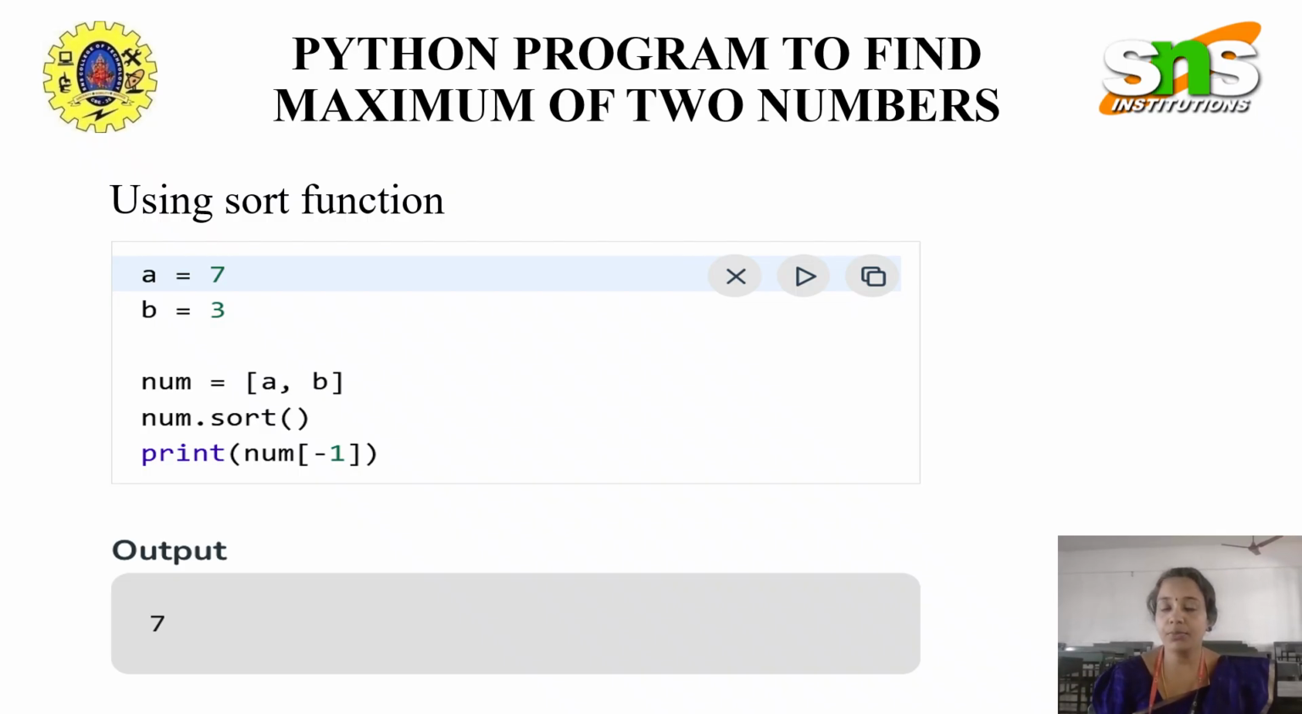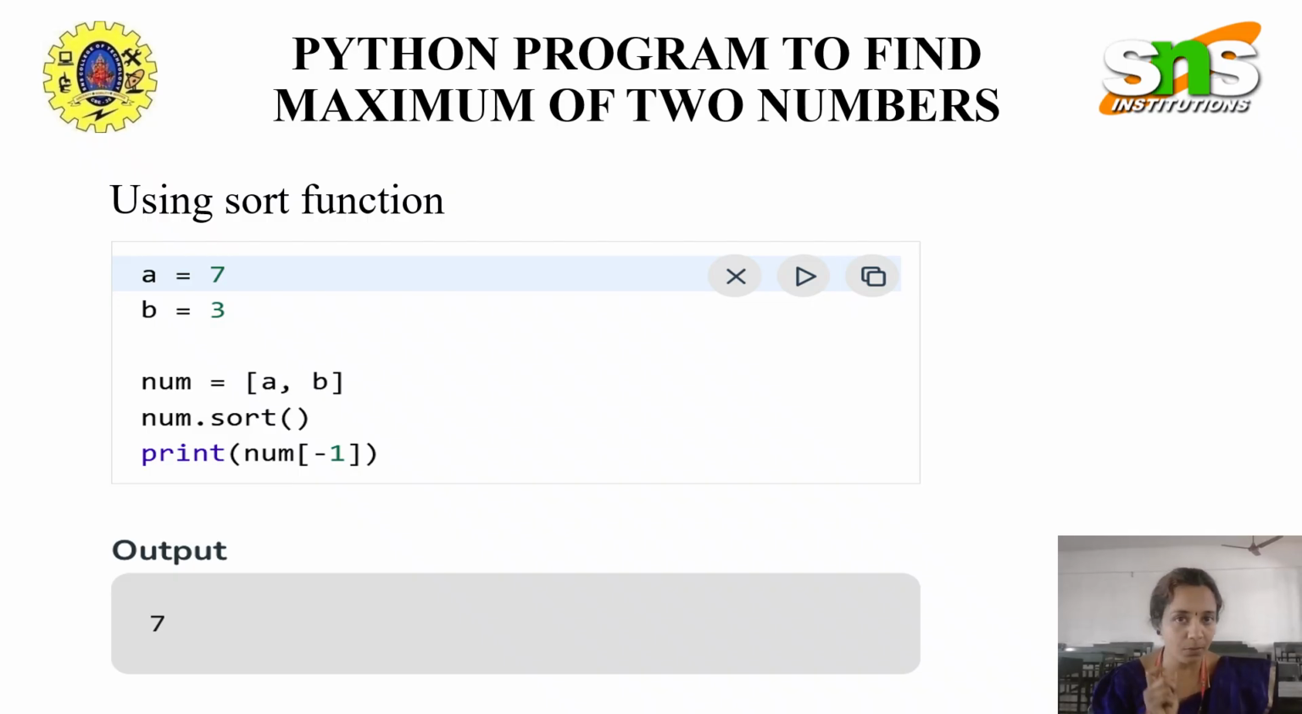So here we have the fourth method to determine the maximum of two numbers. How should I determine it? Using the sort function. Here also I am getting the values of a as 7 and b as 3. So I have to first put the numbers inside a list: num = [a, b]. Sort is also a function which is used to sort the numbers. This sort function need not be used only for sorting, but it can also be used for determining the maximum of two numbers. So num.sort is a function.